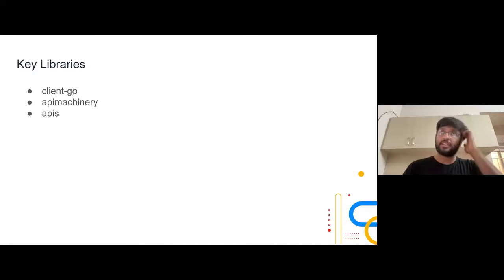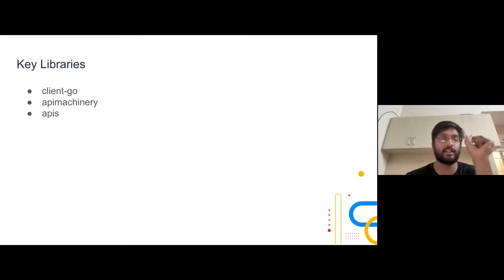Then the APIs library essentially stores the methods and the actual APIs for different Kubernetes objects, right? If I give an example, let's say deployment. Deployment is part of the apps v1 API. So all of that definition, everything is stored in the APIs library. And you can find all of them in GitHub, right? It's basically maintained under the same Kubernetes project. So you can find all of that in GitHub, and there are very good example folders in each of these repositories. So do check that out.